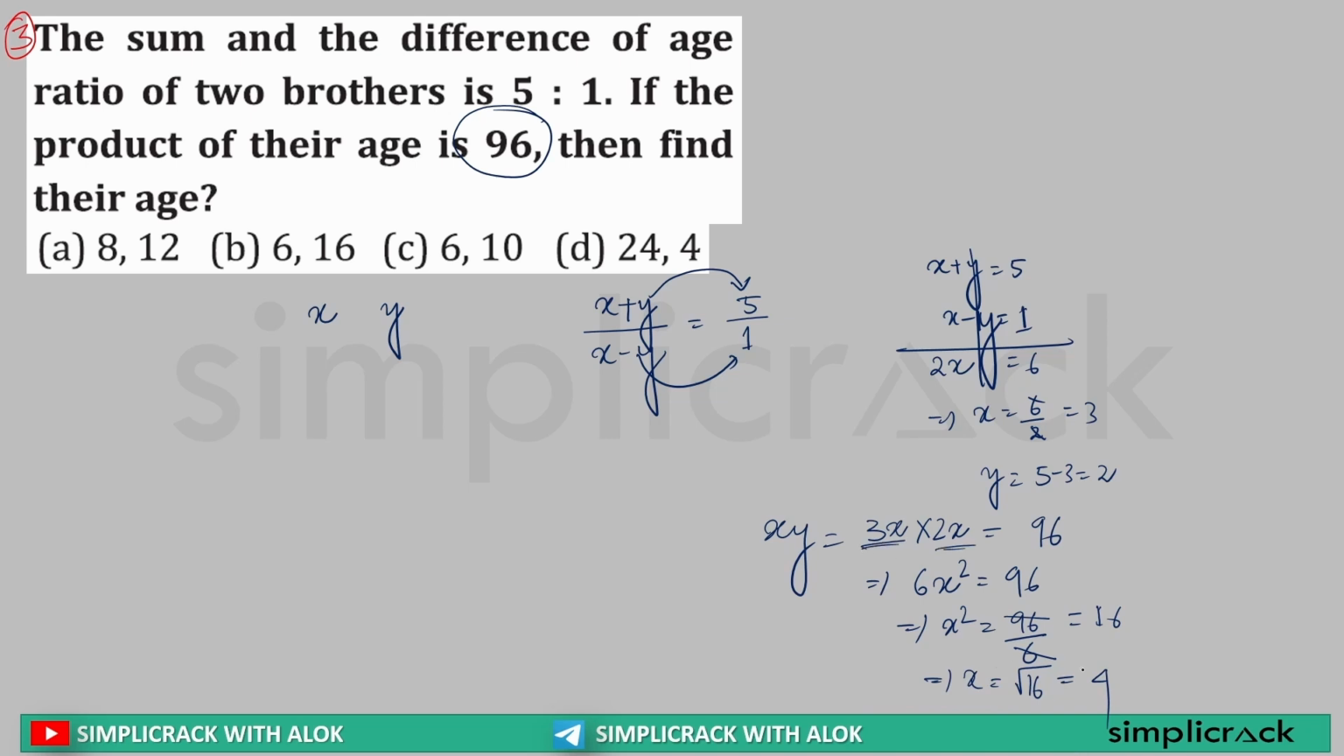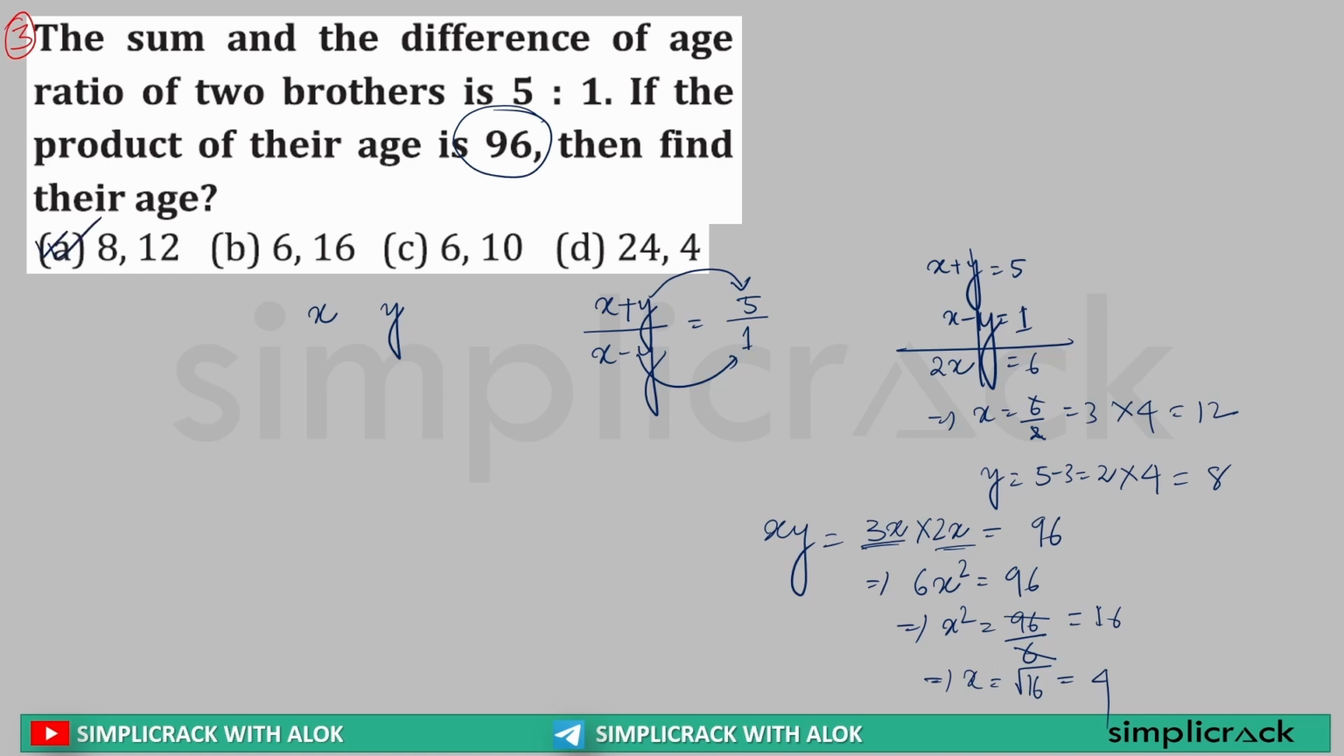Okay. Now if X is 4, how many parts are X? 3 parts. So 3 into 4 is equal to what? 12. How many parts are Y? Sir, Y is 2. So this is 2 into 4 is equal to 8. So the ages of the two brothers are 12 and 8. So answer option A is the right answer.